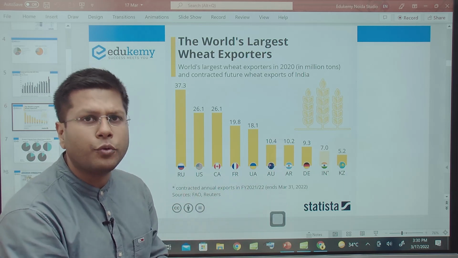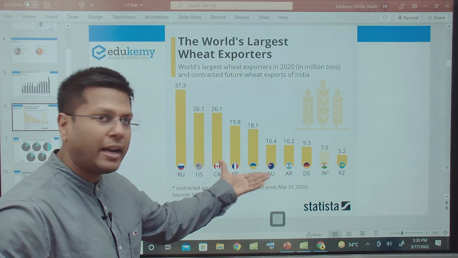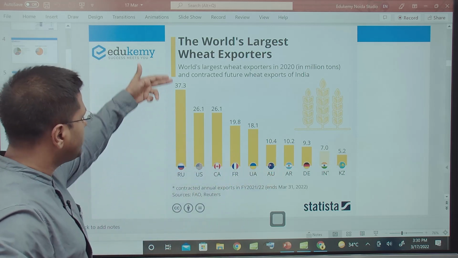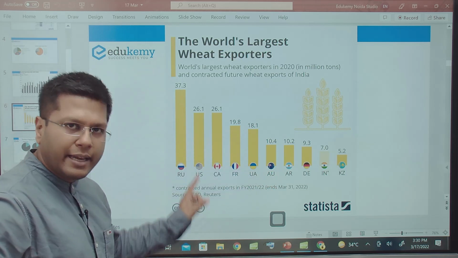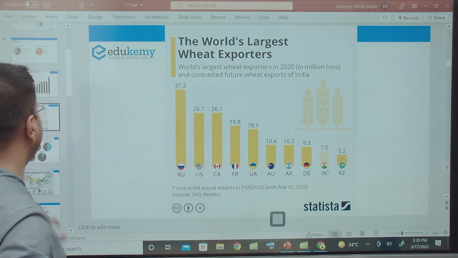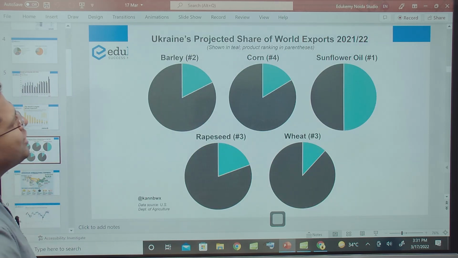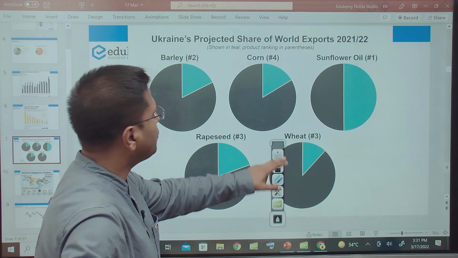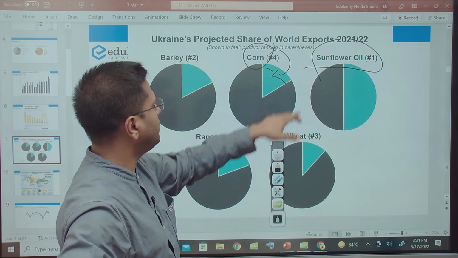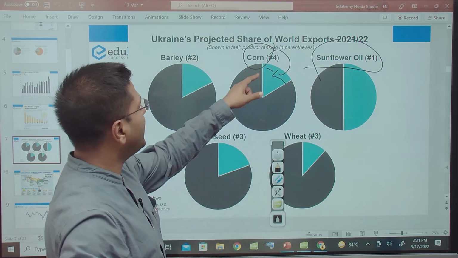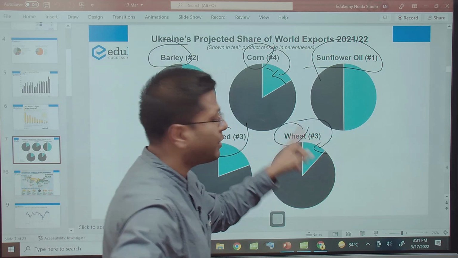So we exported a lot of food in the last 2 years. And now because of this human-created impact, we are going to see more exports of wheat. So this is where the opportunity for India is. Russia and Ukraine, both of them export a lot of wheat products. India will get the opportunity right here, right? Major wheat exporters. But then moving to Ukraine's economy, you see Ukraine's projected share of world exports. Ukraine was supposed to export sunflower oil, corn. The blue portion is the one which Ukraine is supposed to export. Barley, rapeseed, wheat. Ukraine is supposed to export, but will it be able to export?